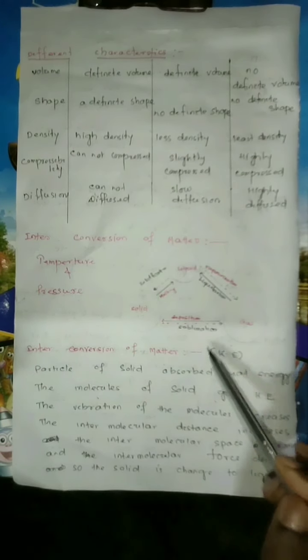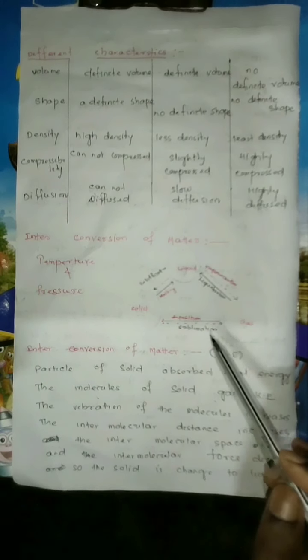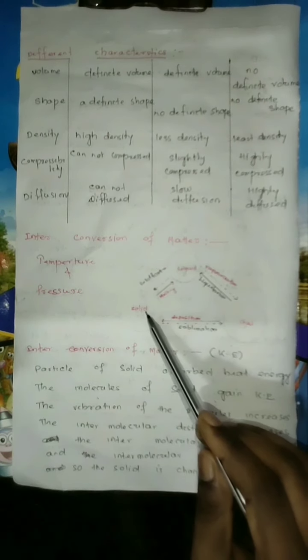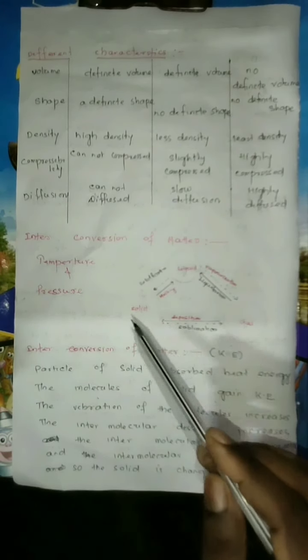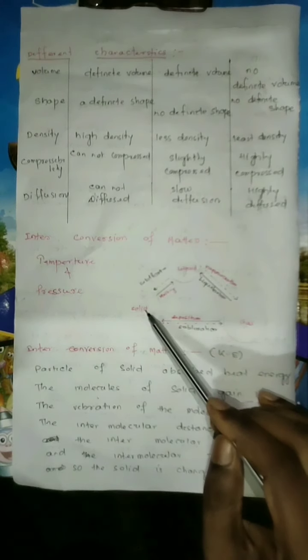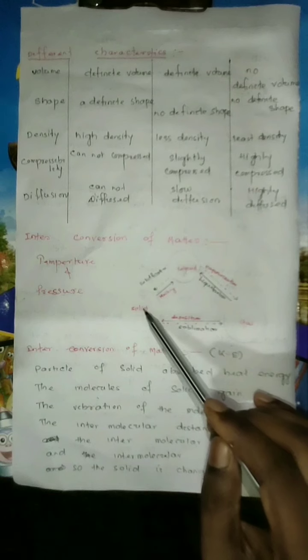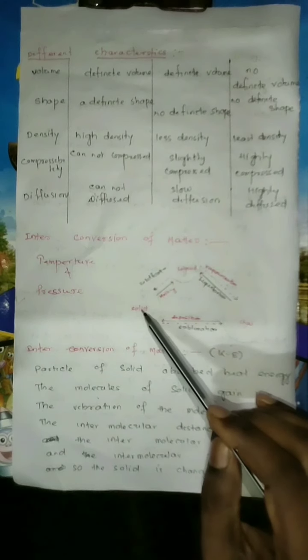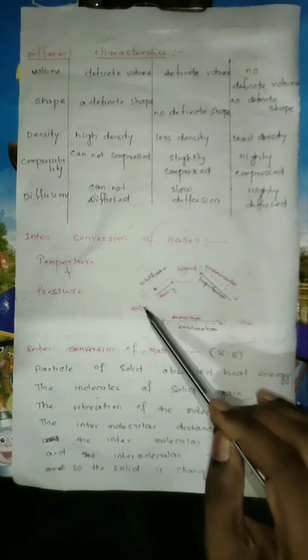Basically, two types of energy are applicable here. One is potential energy, the other is kinetic energy. If you supply heat, then the temperature increases, the molecules gain kinetic energy, and potential energy is lost. As the kinetic energy increases, the molecular vibration increases, and then the solid changes to liquid. How does the solid change to liquid? After supplying heat, the temperature increases, the molecular vibration increases, the intermolecular distance increases, and the intermolecular force decreases. So the solid changes to liquid.